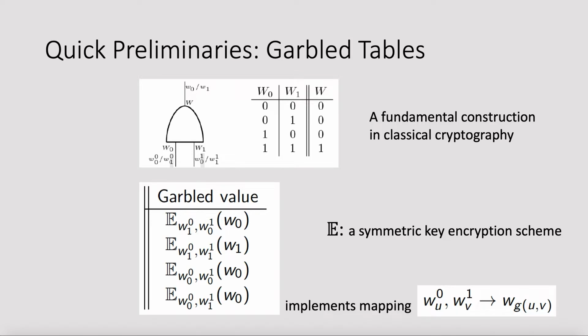Garbled tables are a very fundamental primitive in classical cryptography. In this construction, two keys are sampled for each wire, which correspond to the input 0 and input 1. Then for each gate, we compute a table, where each row is an encryption of some output keys under the corresponding input keys.